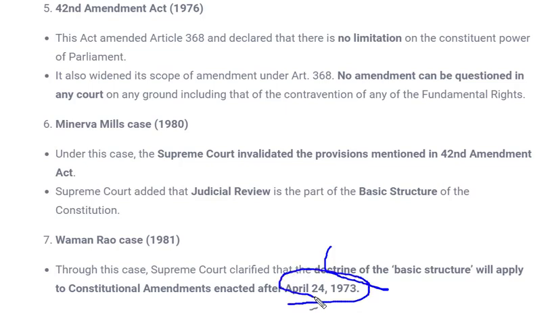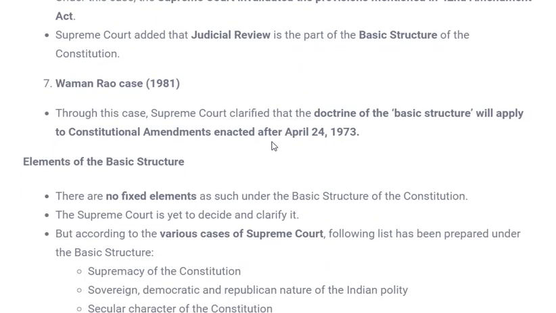That means after 1973 this doctrine of basic structure will be applied, and if any laws are made, if any amendments are done, this rule has to be followed, that basic structure should not be hampered. So this was all about the basic structure. There are a few elements of basic structure. Let's see what those elements are.